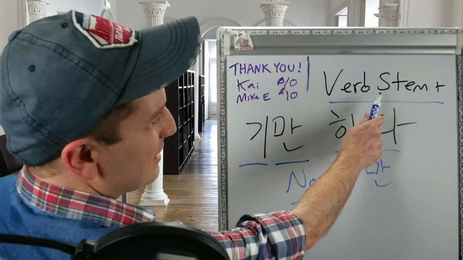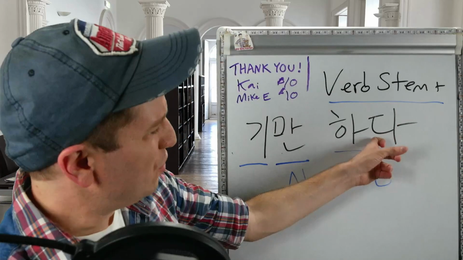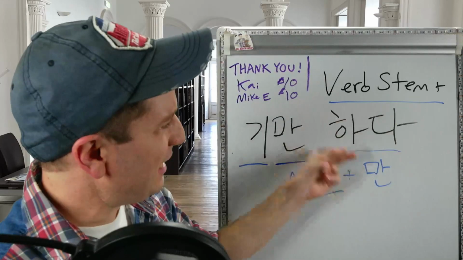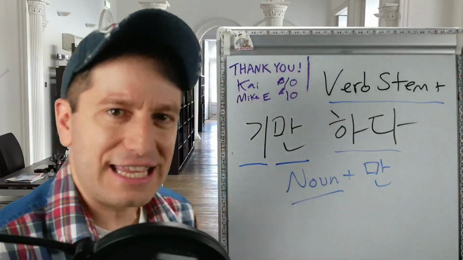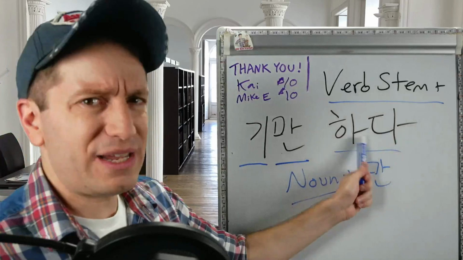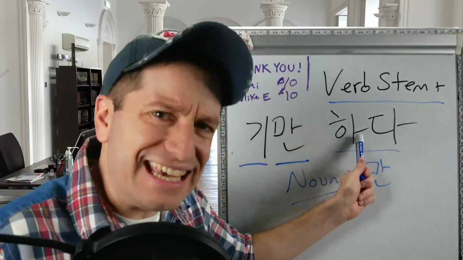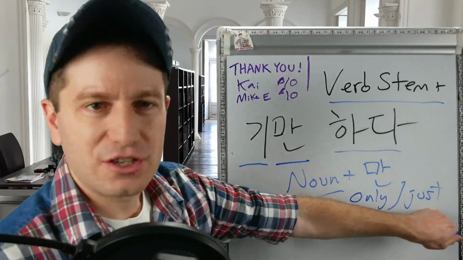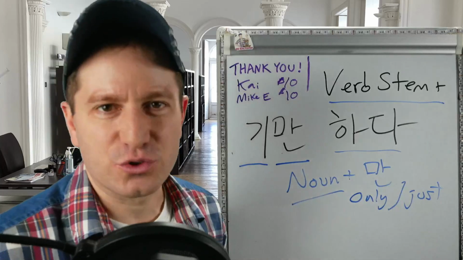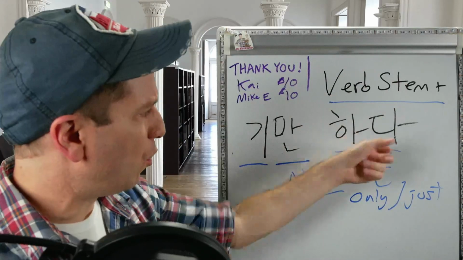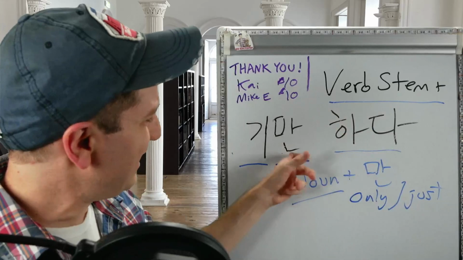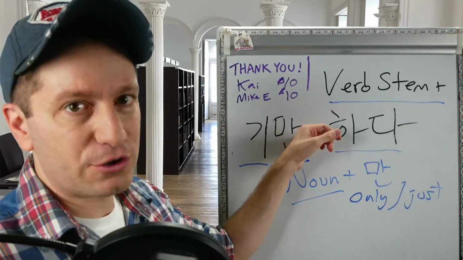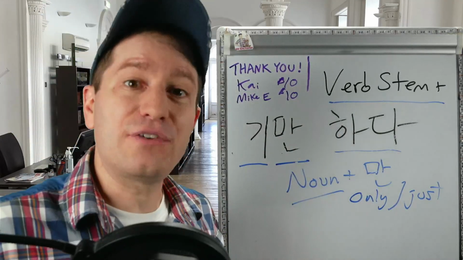So for example, 먹다, to eat, 먹기만 하다, to do only eating. 춥다, to be cold, 춥기만 하다, to be only cold. So literally, that's what this means. You're either only doing something or something only is. This 만 here, this particle, you can think of 만 as meaning not just only, but also just. This might help for making a more natural translation. So literally, someone or something only does the verb. So this form is simply a way to use the particle 만 with a verb instead of a noun,